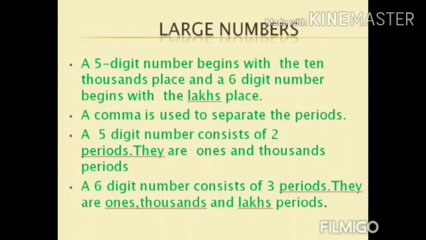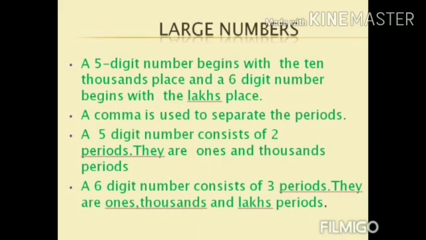In a 5-digit number, there are 2 periods. They are ones and thousands periods. Do you know, children, how many places are there in the ones period? Yes, there are 3 places. They are ones, tens and hundreds. And in the thousands period, we have 2 places. They are thousands and 10,000s.